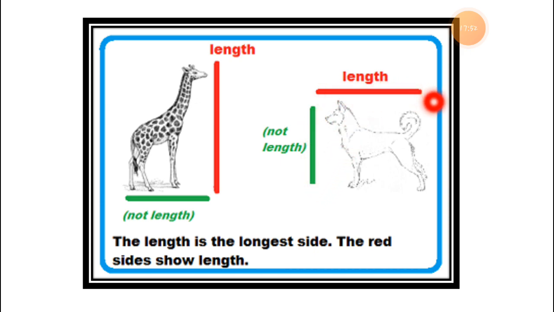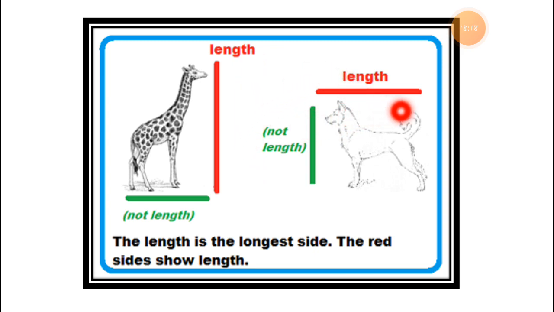This is the sleeping way. Whenever you measure the dog, you have to measure in a sleeping way, not the standing way. The green side is not the proper way to measure the length. The red line is proper to measure the length. If you want to measure the giraffe, you have to go with the red line.